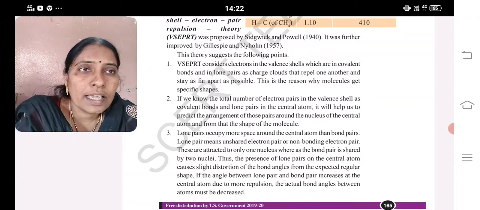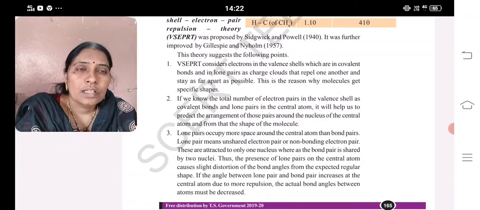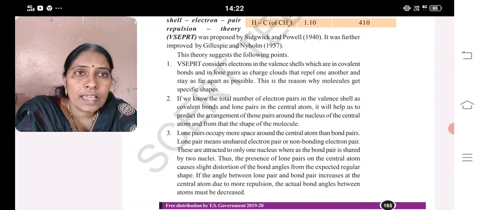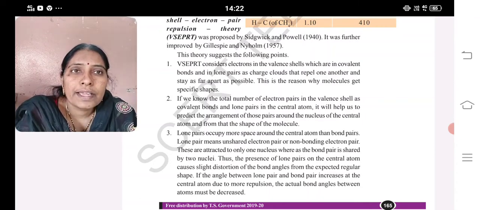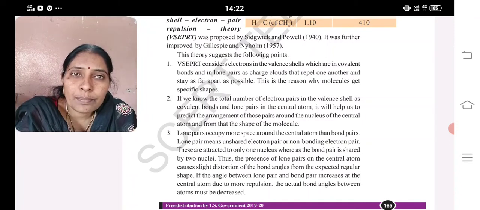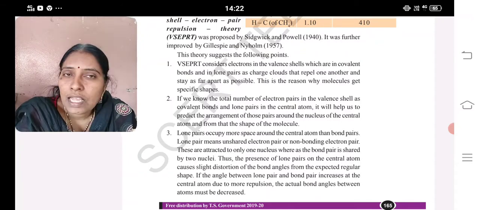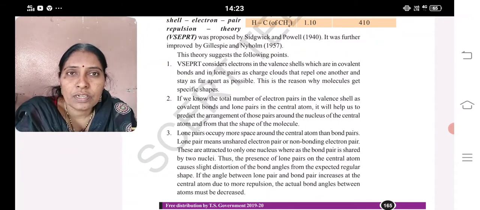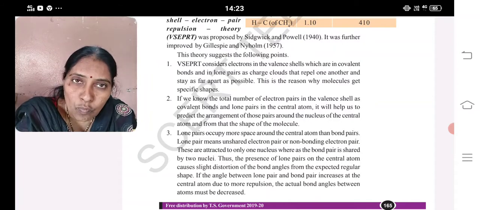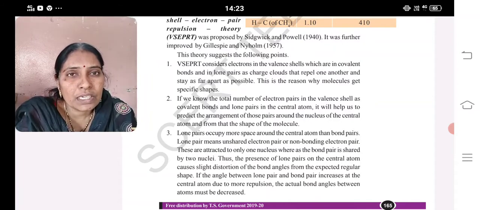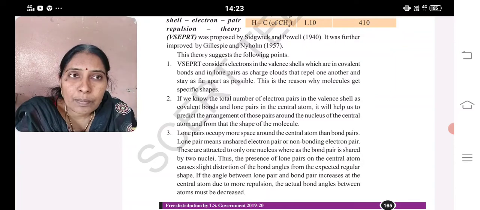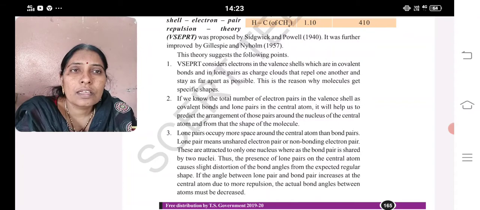What does this theory help us with? This theory helps us to understand the valence shell, the electrons in a valence shell, and the bonded pairs and lone pairs. What are bonded pairs? What are lone pairs? Already paired electrons are said to be lone pairs, which never participate in bond formation. A bonded pair consists of 1 unpaired electron ready to participate in bond formation. And the repulsion and attraction between the bond pair and lone pair help us to guess the shapes.